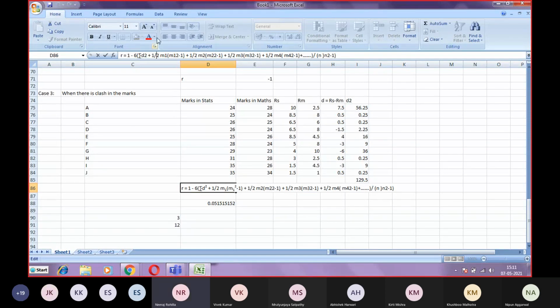The only difference may be 1 by 12 or 1 by 2; the rest is the same. So remind me tomorrow morning, and I will recheck it and let you know.